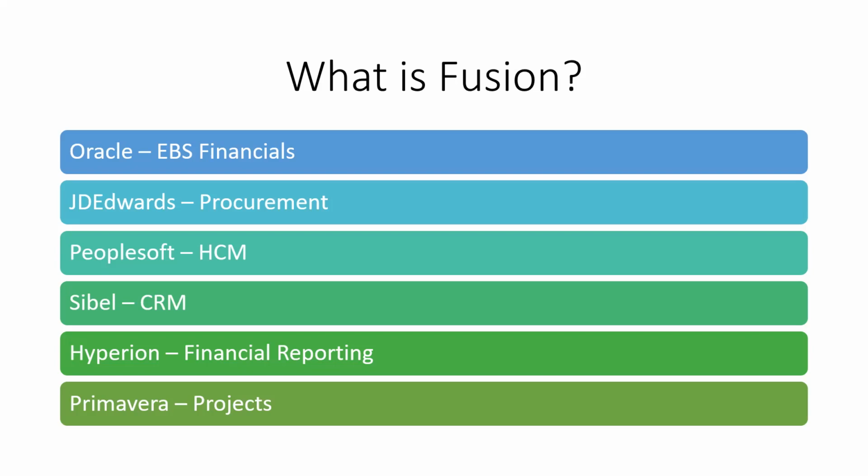There are two options: one is using code, that is basic SQL queries or different codes, or we can just use drag and drop. This option is not there in EBS, but it is available in the Fusion application. So this becomes a powerful reporting tool in terms of financial things. That's what the combination of these five products is called: the Fusion application.